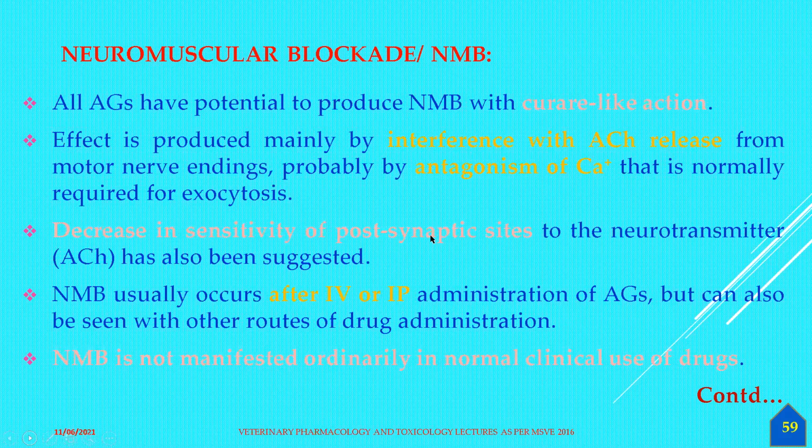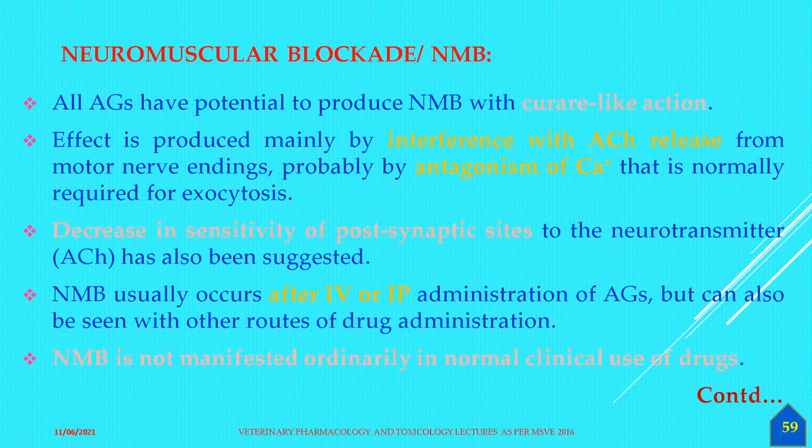Then the neuromuscular blockade: all the aminoglycosides have the potential to produce neuromuscular blockade with a curare-like action. We have already studied curare, which has a competitive neuromuscular blocking action, and there is immobility. Just after the administration of an aminoglycoside antibiotic, the animal is unable to move. This is called the neuromuscular blocking activity.